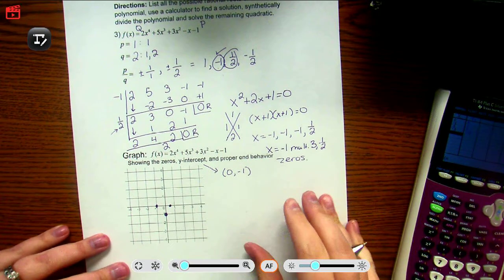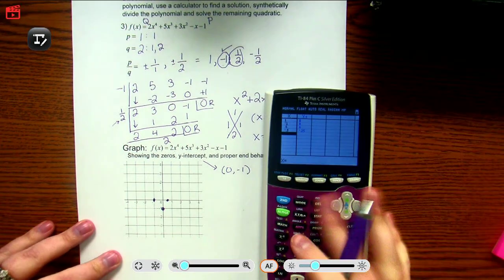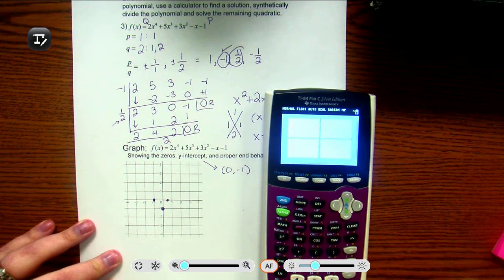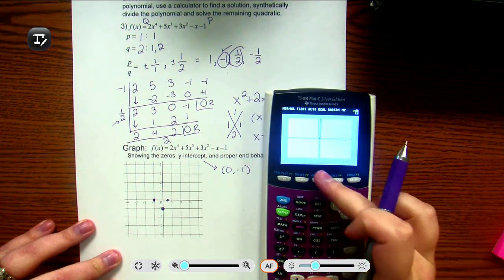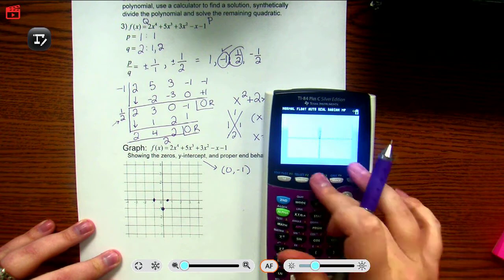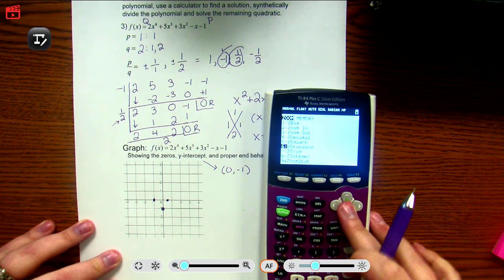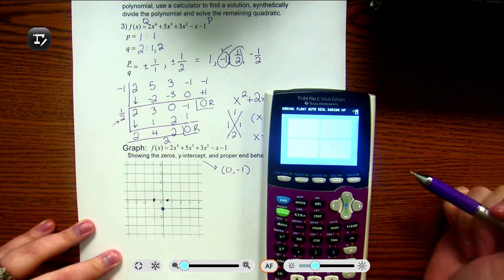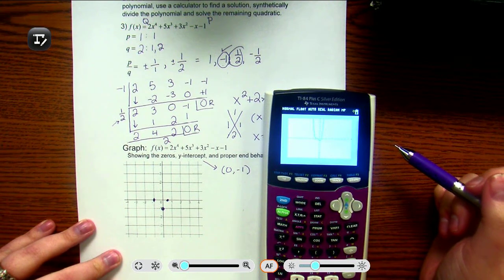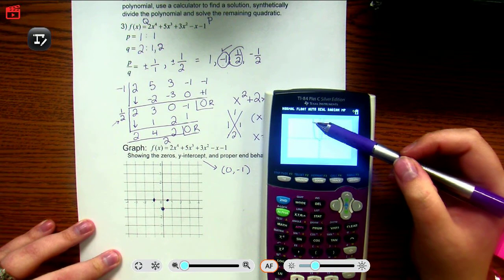And then proper end behavior, if I go to my calculator and I actually go to my graph and take a look at a picture of it, I might need to fix my zoom. Hard to tell. Let's fix my zoom. There we go. Zoom standard. All right, little hard to tell what's going on. Hopefully you can see it a little better on your calculator.